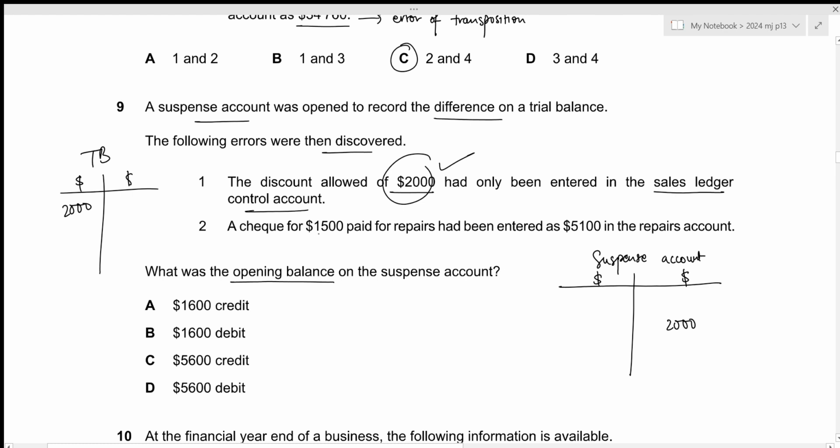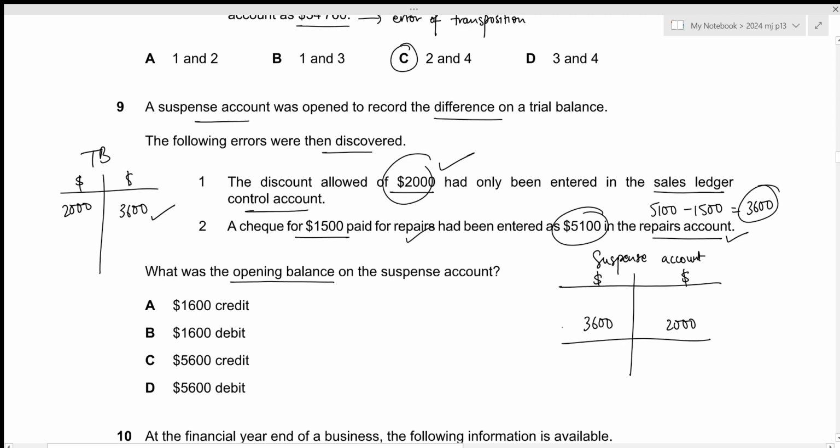Now the second one is that a check for 1,500 paid for repairs had been entered as 5,100 in the repairs account. So the repairs account is overstated by 5,100 minus 1,500, which is 3,600. Repairs is an expense which will normally go on the debit side, but since we're talking about overstatement, we need to record it on the credit side so that we can cancel it out with the previously overstated amount. Now within the suspense account, this 3,600 will go on the debit side.